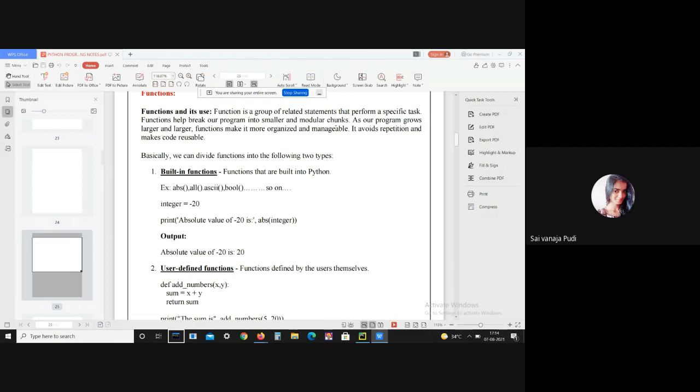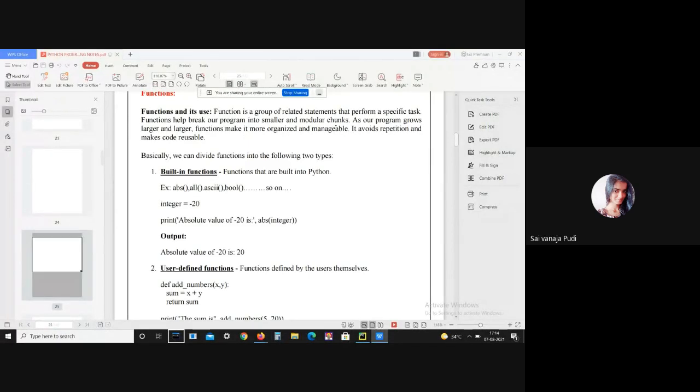If you take a calculator as an example, we can divide the code into sub parts, like addition, subtraction, division. We can divide one complete big program into smaller programs. This can all be done by functions. It organizes the code very effectively and avoids repetition of code. As the program grows, functions make the program more organized.